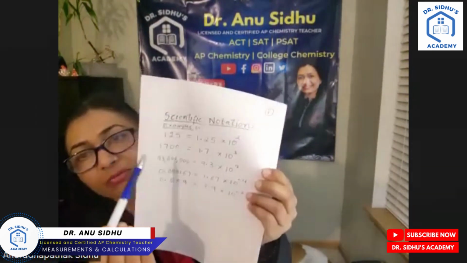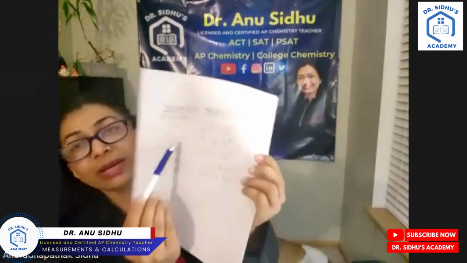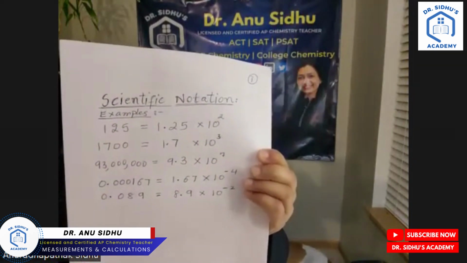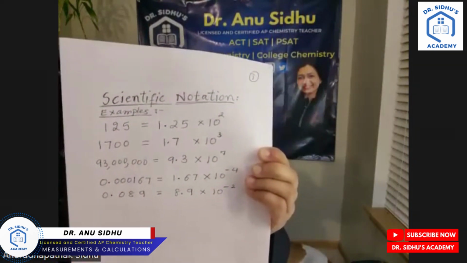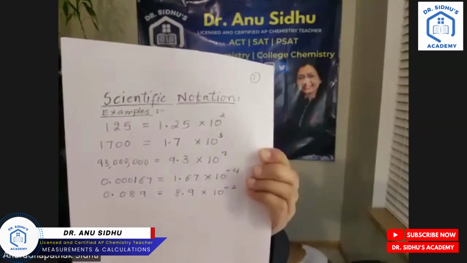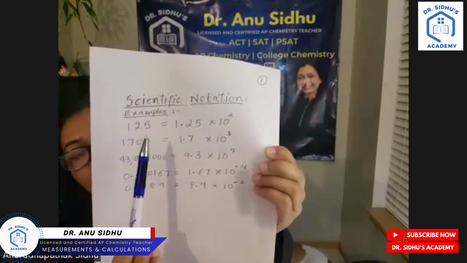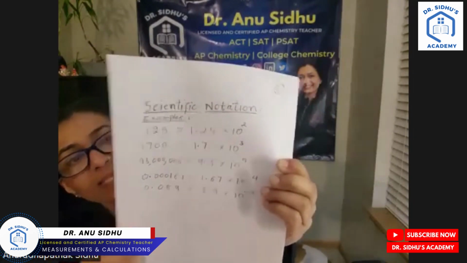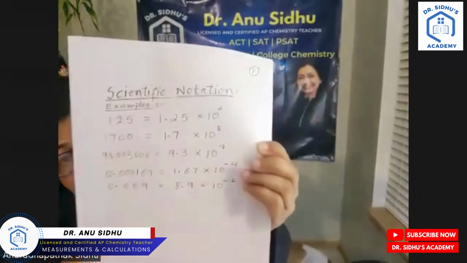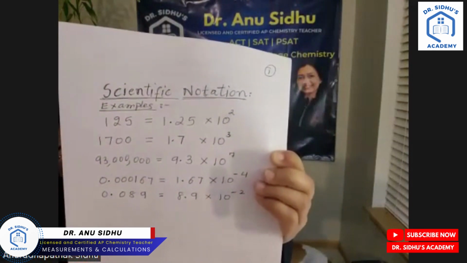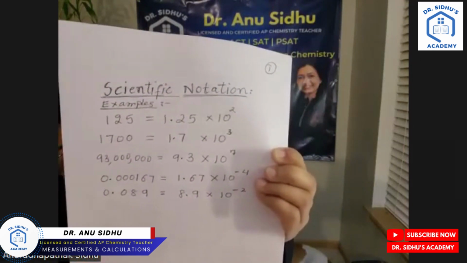I have given 5 examples. First, 125 in scientific form is 1.25 multiplied by 10 to the power of 2, with just one digit on the left of the decimal point. Second, 1700 is 1.7 times 10 to the power of 3.